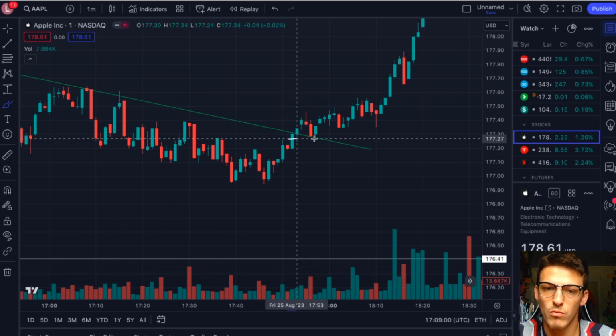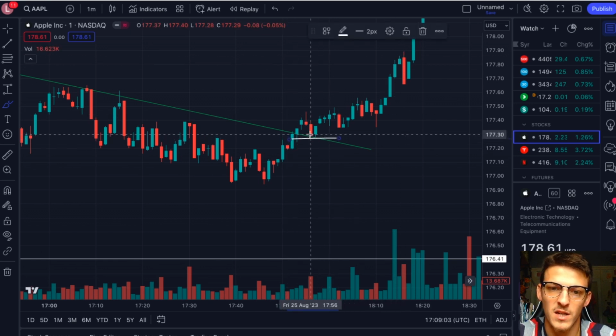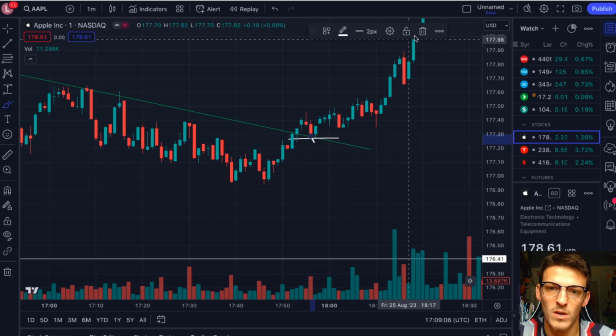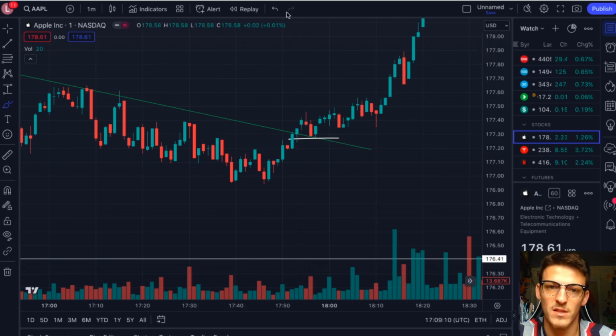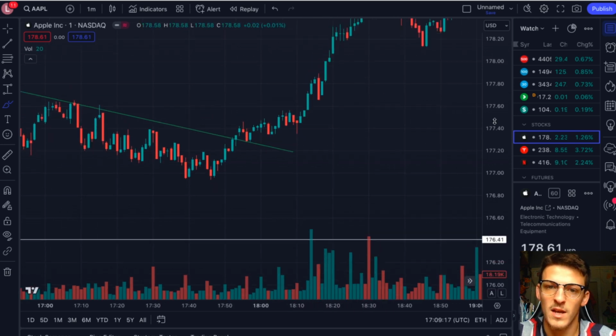I wouldn't set it directly on this trend line, and the reason for that is because just like a fake out to the upside, this can fake out to the downside, and I don't want to get stopped out before this major move in the chart, before this major rip in the chart, rally in the chart. Okay, so what we're looking at right here, this comes down, this bases, and then you essentially get this breakout.